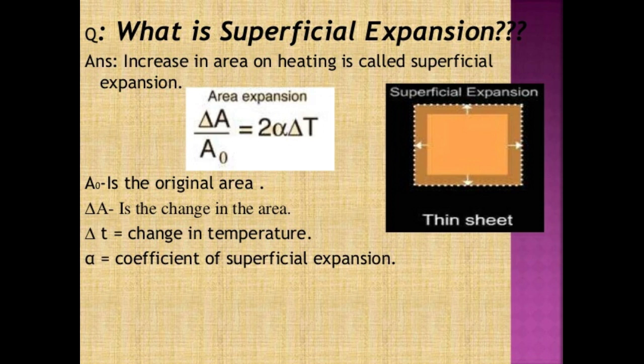The SI unit of coefficient of superficial expansion is K^-1. The equation relating the change in area and the change in temperature is given below. ΔA/A₀ = αₐΔT. ΔA is the change in area, that is final area minus initial area. A₀ is the original area. ΔT is the change in temperature, that is final temperature minus initial temperature. αₐ is the coefficient of superficial expansion.